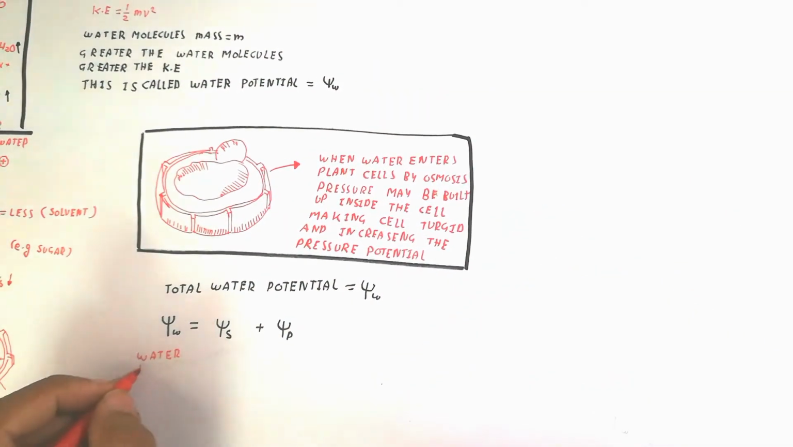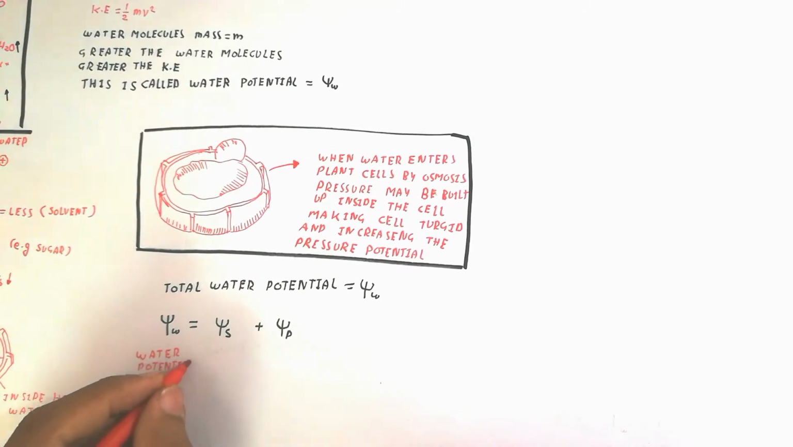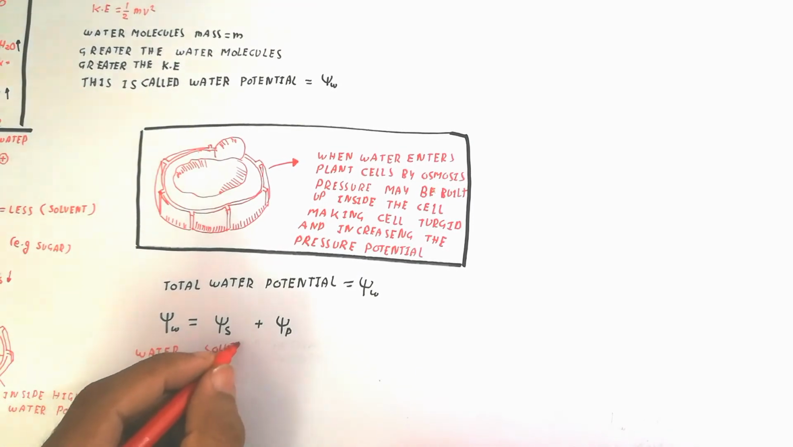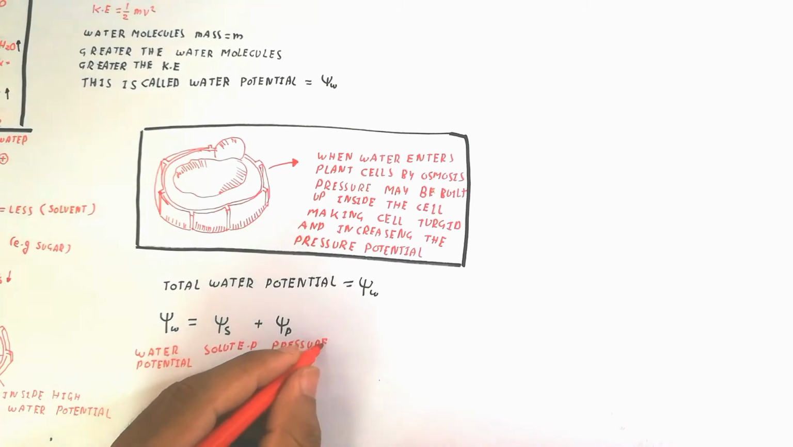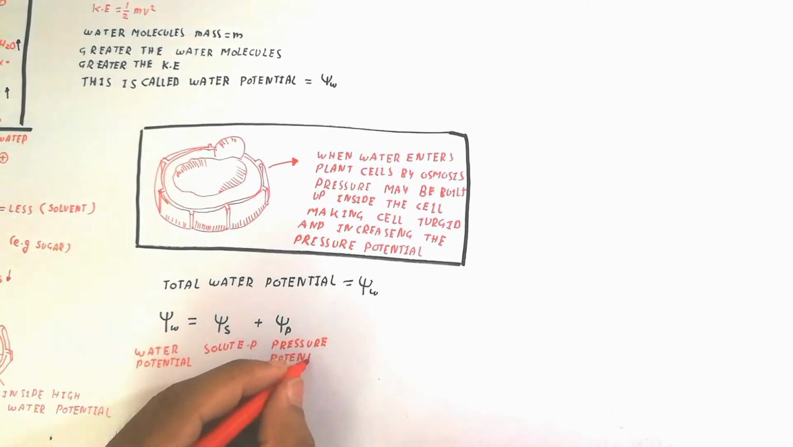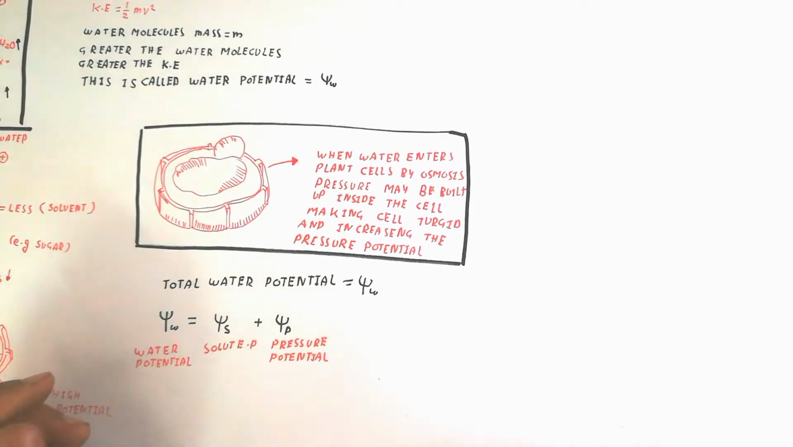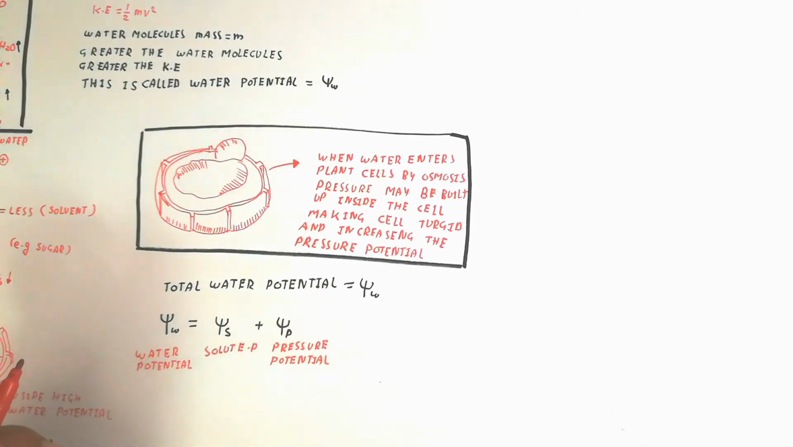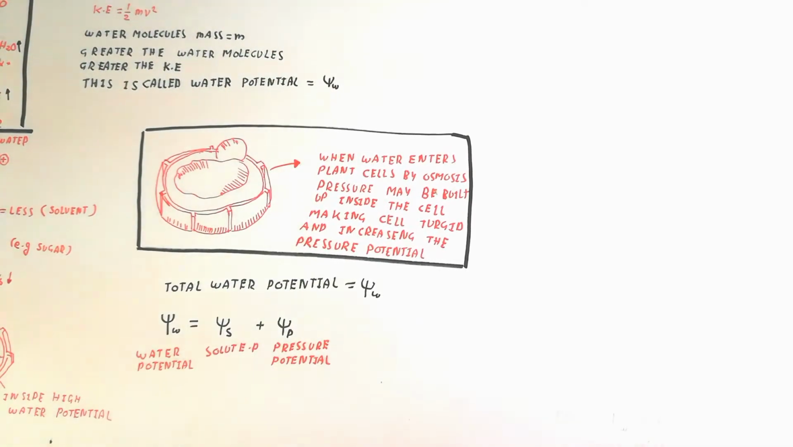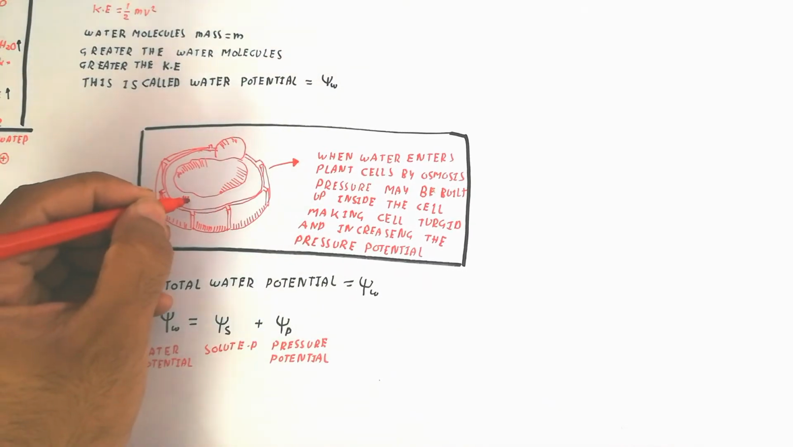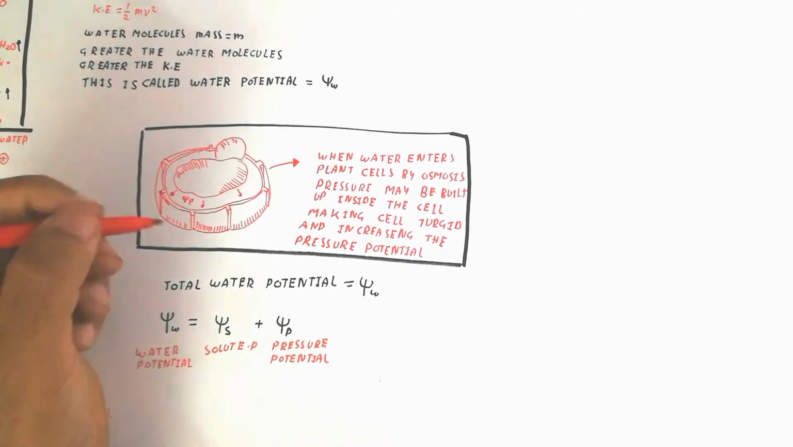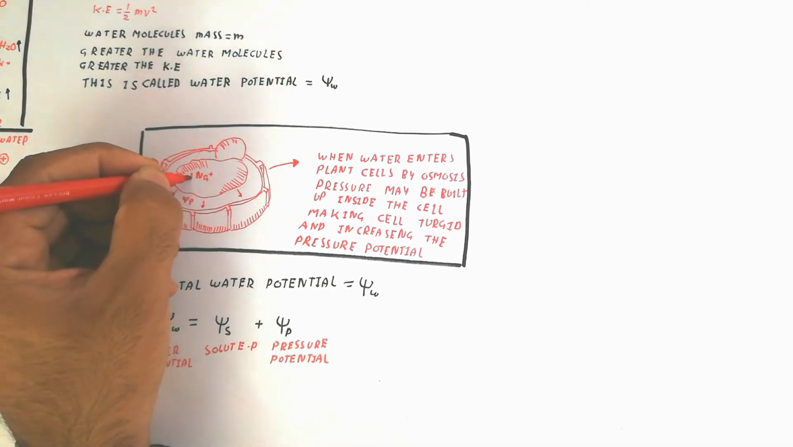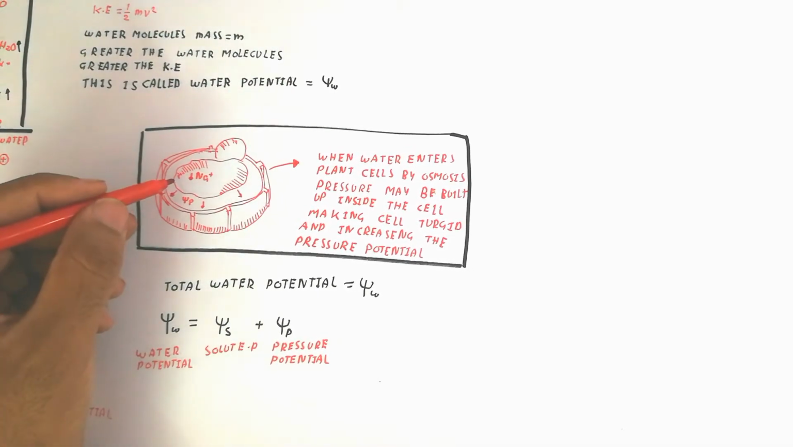So water potential is basically the solute potential and the pressure potential. Here is the solute potential and here is the pressure potential. If both increase, the combination of that increase is equal to an increase in the water potential. So I hope that makes sense. That's easy and not complicated. That's slightly confusing, but it's okay.